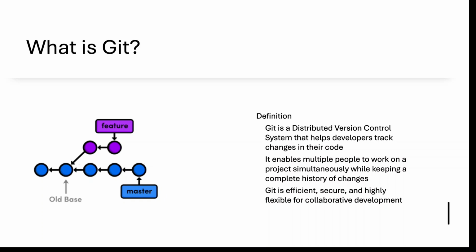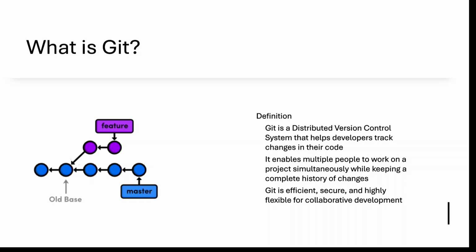It also enables a reverse feature: if anything gets missed or mismanaged on their end, they can reverse it. It also lets multiple people work on the same project simultaneously. It is very efficient, secure, and flexible, it helps collaborative development, and it also reduces memory usage. That is what Git is.